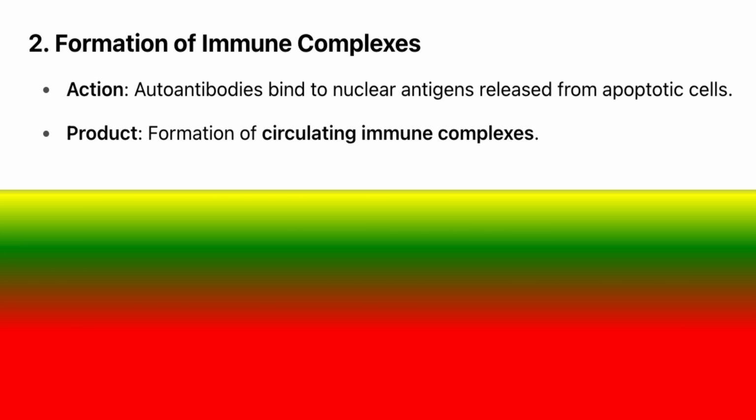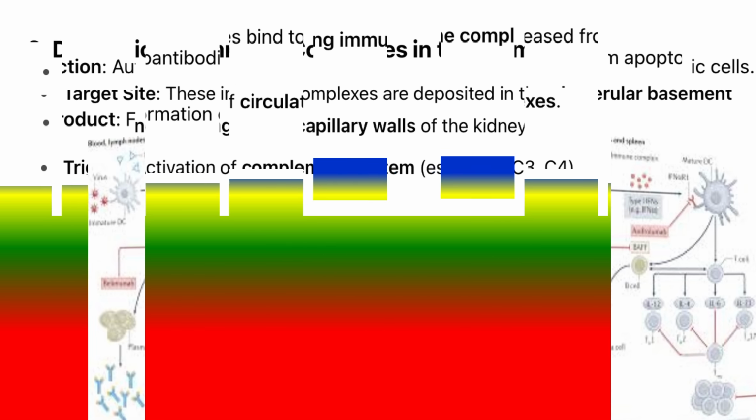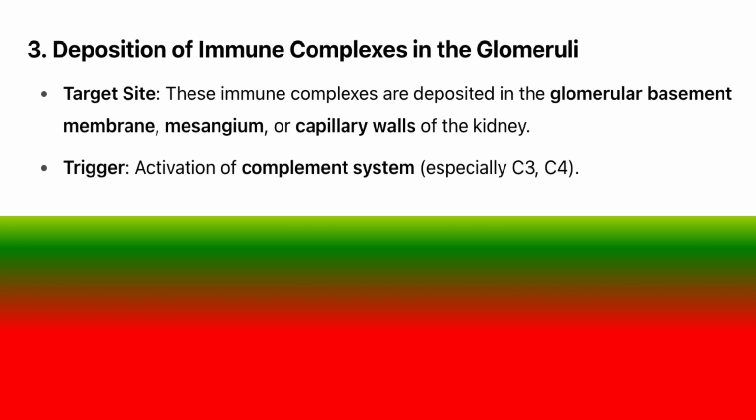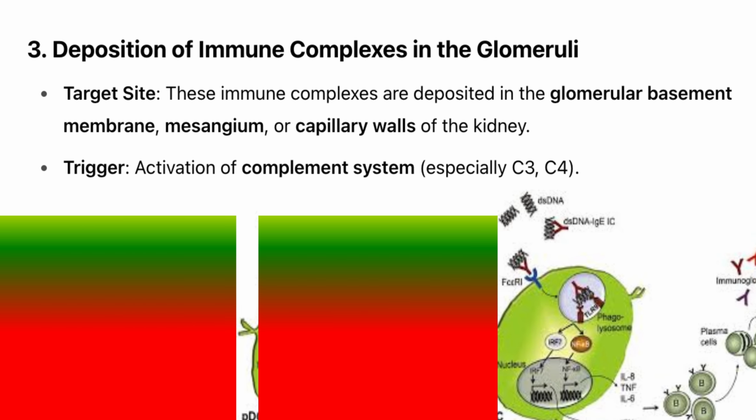2. Formation of immune complexes. Action: autoantibodies bind to nuclear antigens released from apoptotic cells. Product: formation of circulating immune complexes. 3. Deposition of immune complexes in the glomeruli. Target site: these immune complexes are deposited in the glomerular basement membrane, mesangium, or capillary walls of the kidney. Trigger: activation of complement system, especially C3, C4.